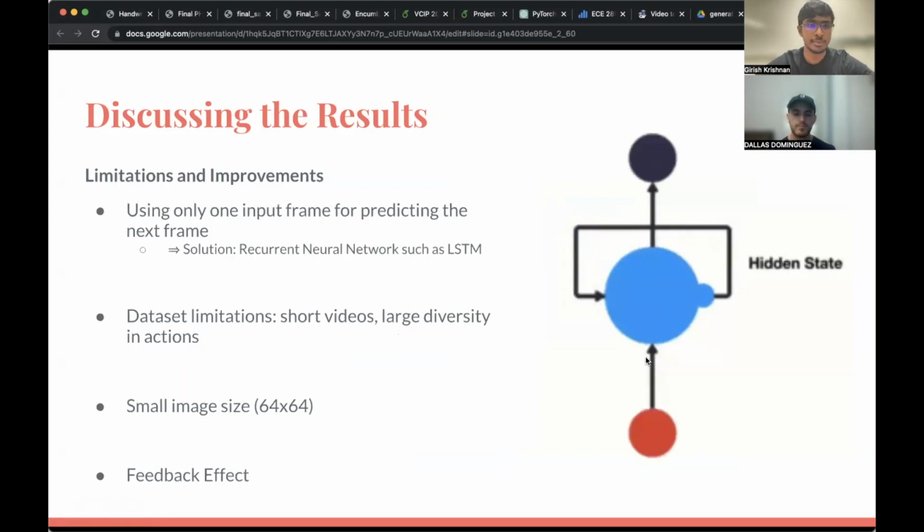Looking at some of the limitations and improvements, firstly, we use just one input frame to predict the next frame. A good solution would be to experiment with a recurrent neural network or an LSTM, which is one example. We also have dataset limitations because the videos we use for training are just about 1 to 3 seconds. They're really short videos, and the image size is also very small. We only use a 64 x 64 image, which is why the image looks very blurry. We also have a feedback effect, which is common with future GAN implementations, where the amount of error compounds as you keep predicting more frames because you're using the predicted frames as an input to predict subsequent frames.